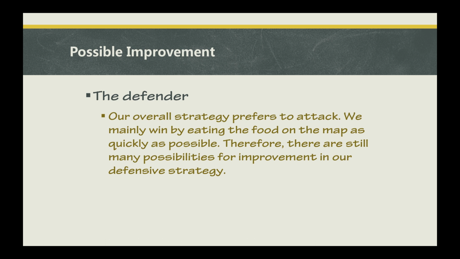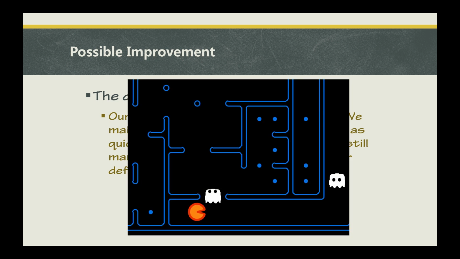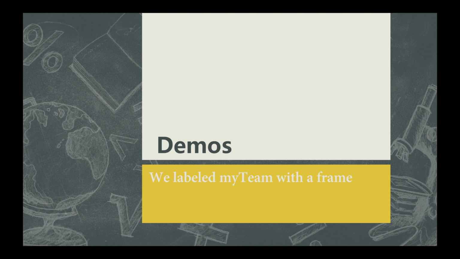Although our approaches perform well, there are still some improvements we can make in the future. For the approaches, our strategy is to eat the food as fast as possible, yet there are some scenarios, for example, under the circumstance where the opponent enemy eats the capsule while attacking. If we have more time, we might be able to design a better defensive strategy. And now let's see some demos of our implementations.